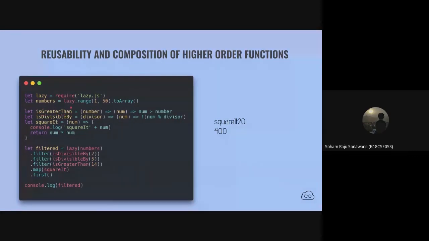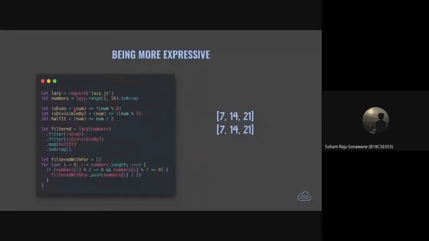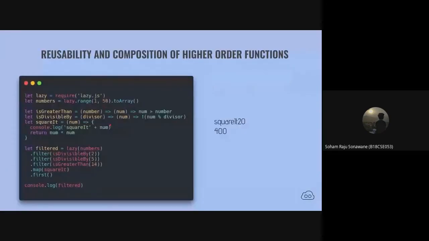Now similarly, like we showed in this code segment, this is a function which takes an argument and returns a value. In this code segment, this is a function right here which takes an argument and returns another function, a higher order function basically.